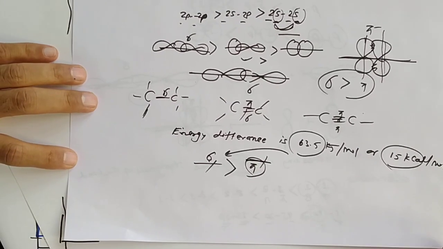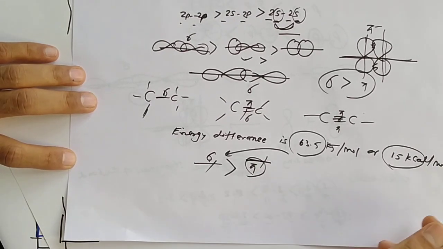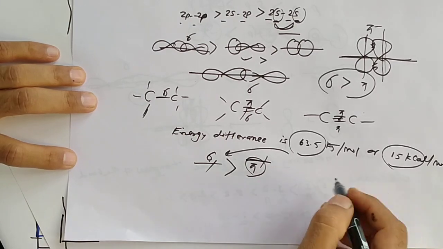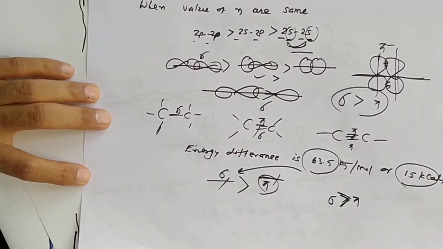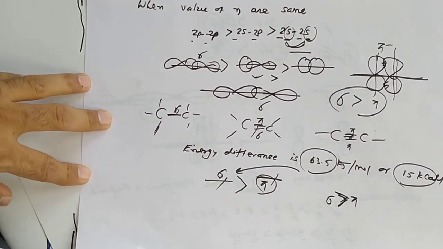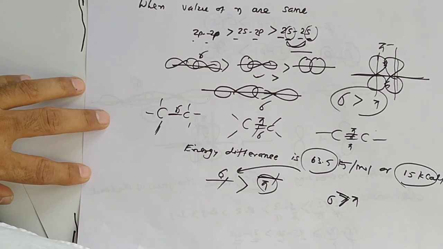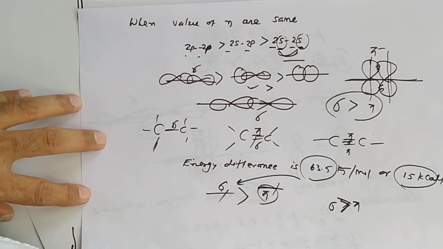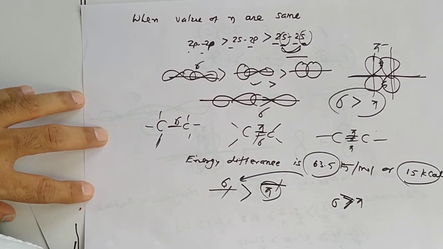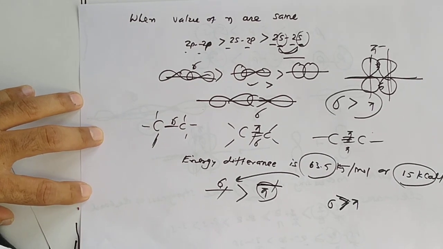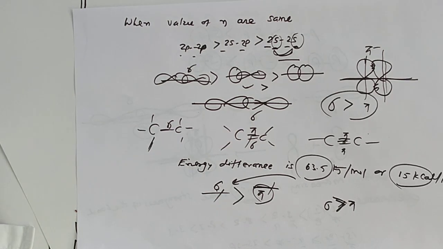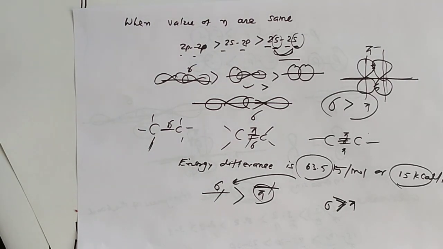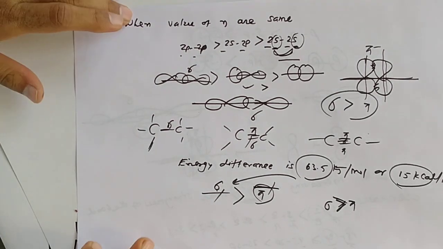Heat is more needed. So we can say sigma bond is stronger than pi bond. Now we are going to compare both of these, sigma and pi bond. In which cases does sigma bond occur?